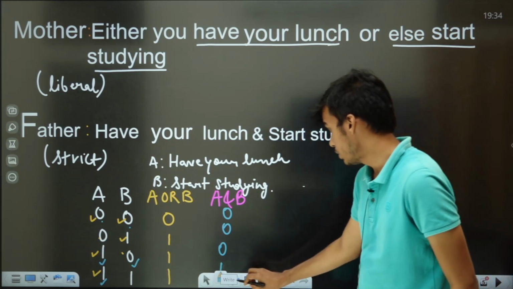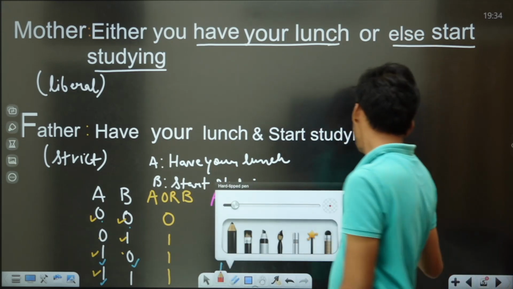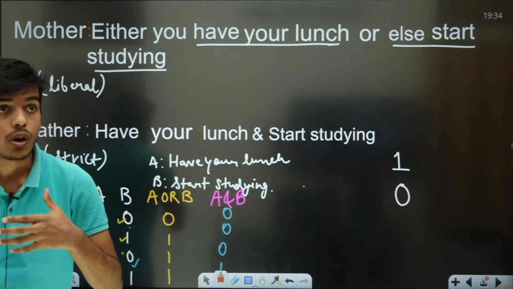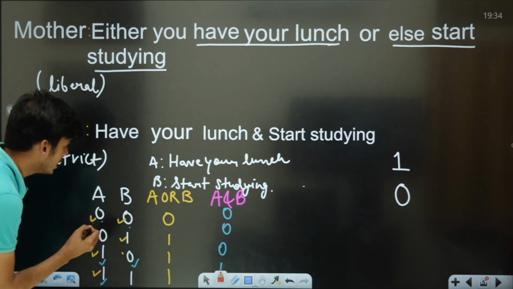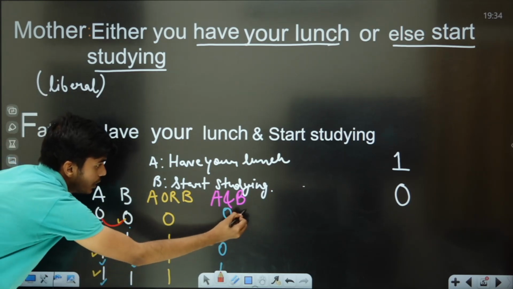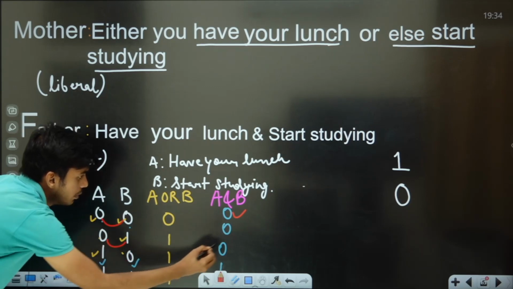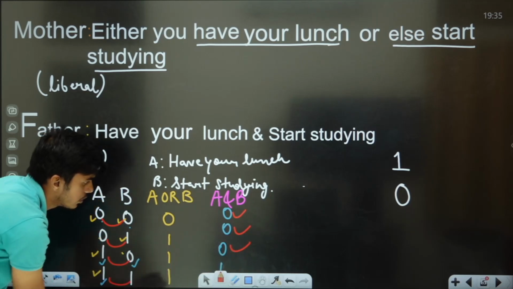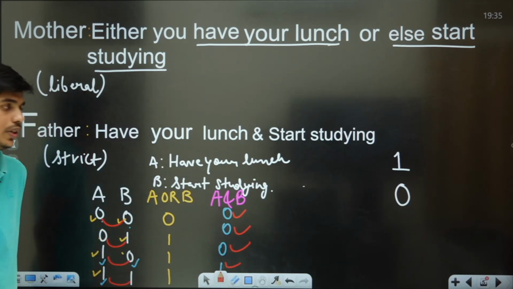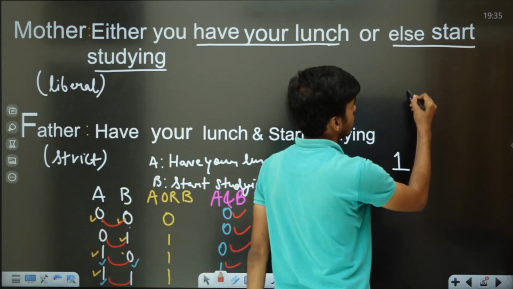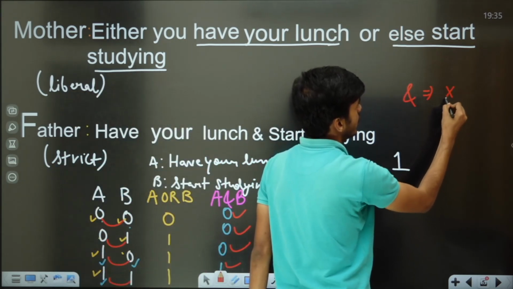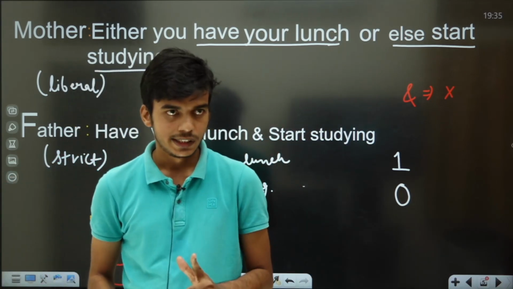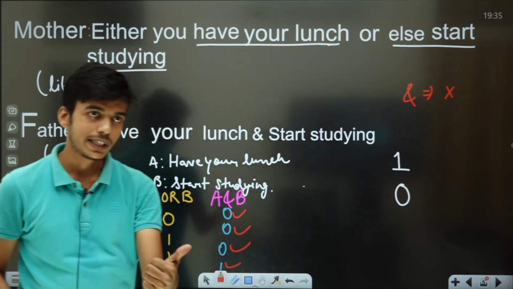Now guys, making use of this thing, we'll get the relationship between the AND and OR. What does this AND mean mathematically? What does this OR mean mathematically? So we can see 0 and 0 is equal to 0. 0 and 1, 0 multiplied by 1 is equal to 0. 1 and 0, that is 0. And 1 and 1 is equal to 1. Hope you guys would have got my point. So from now onwards, whenever we speak AND in English, we'll keep a multiply symbol in mathematics. AND in English means multiply symbol in mathematics.